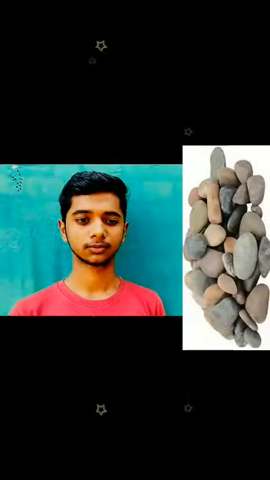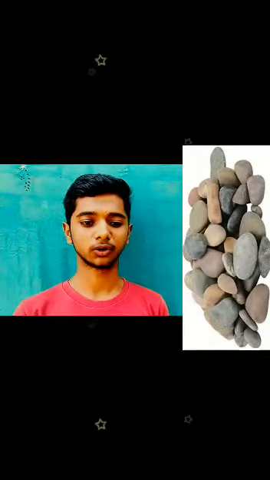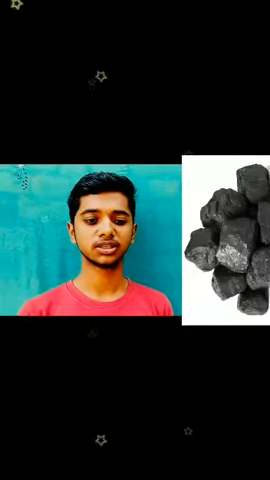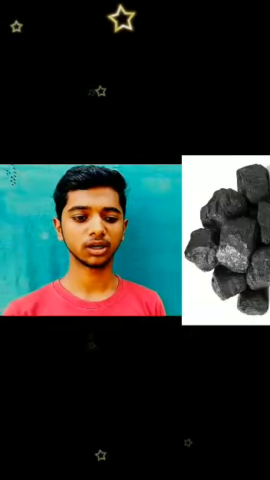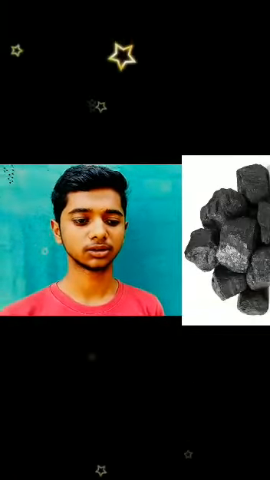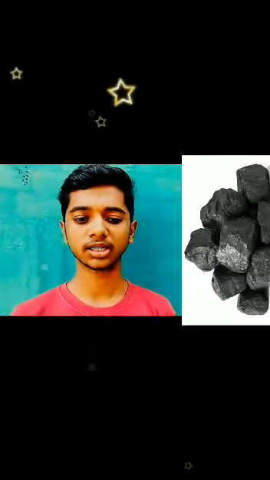Due to the strong force of attraction between them, a solid has a fixed volume because the space between its particles is fixed. A solid cannot be compressed much because its particles are very close packed and there is little space between them. Examples: ice, wood, coal, stone, iron, bricks, etc.